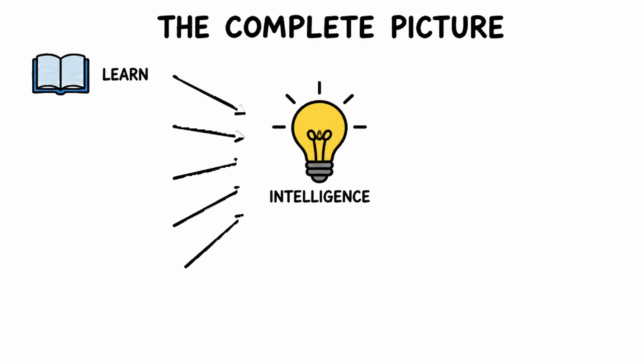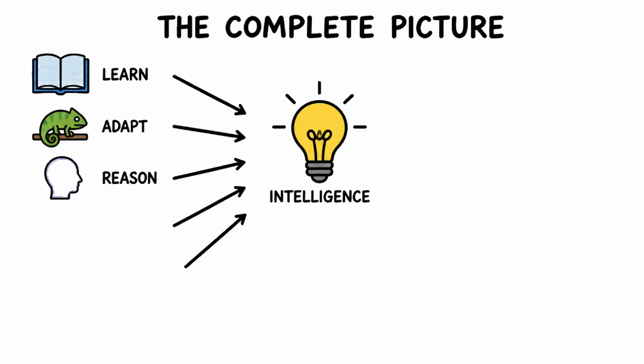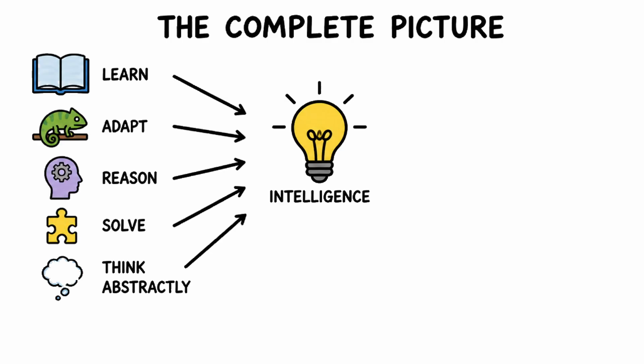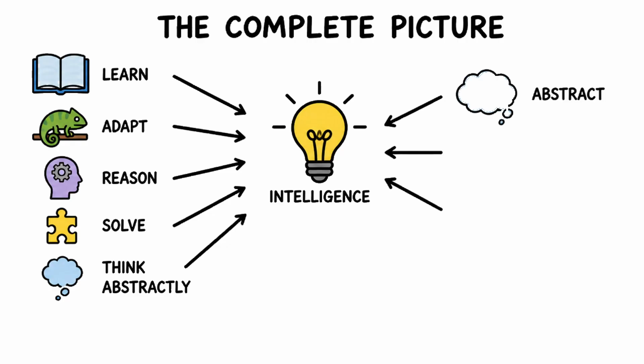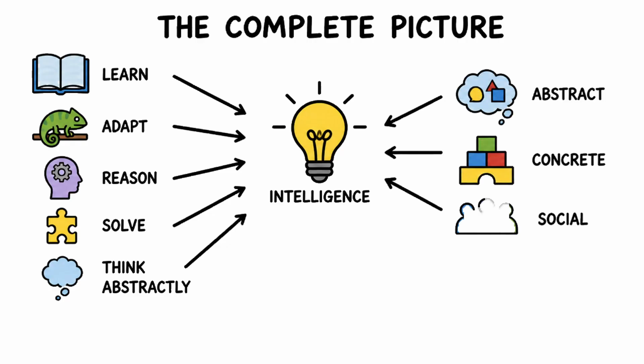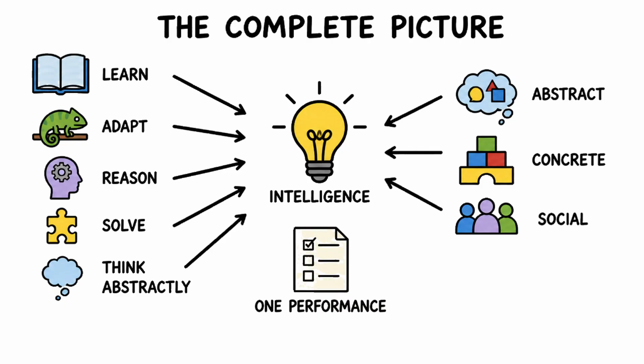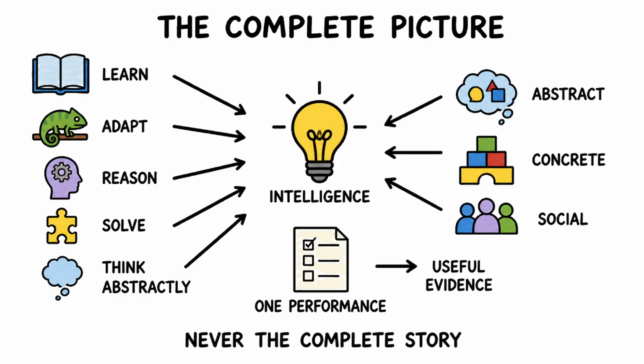So what have we learned? Intelligence involves learning, adapting, reasoning, solving, and abstract thinking. It appears in abstract, concrete, and social forms. One classroom performance is useful evidence, but never the complete story of a learner.